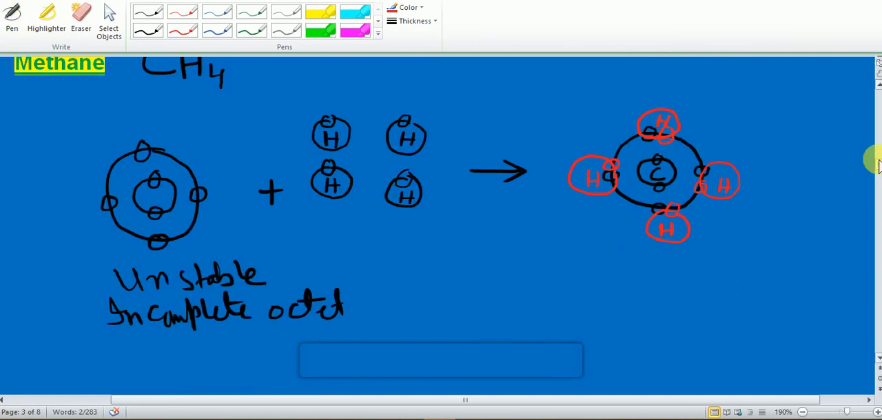now you can see that this carbon is stable because this carbon has 8 electrons in the outermost shell. This is the first electron, this is the second, this is the third, fourth, fifth, sixth, seventh, and 8th. So this carbon is stable now because it has a complete octet.